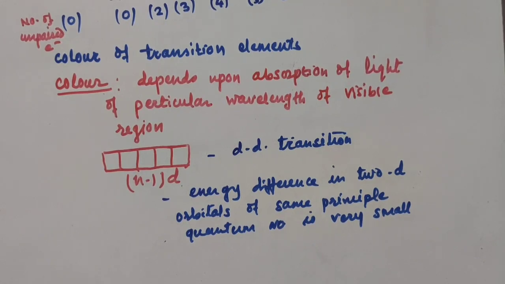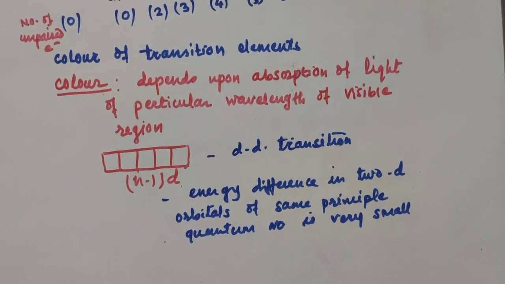So these electrons can easily absorb energy of a particular wavelength from the visible region, and they appear colored. So actually the color of the transition elements is due to this d-d transition.